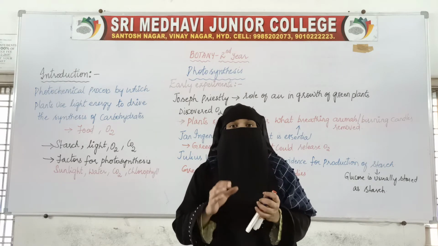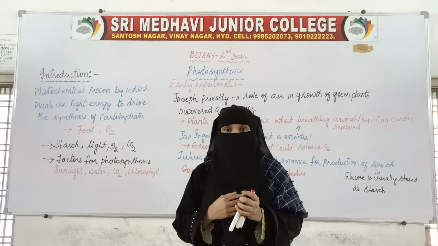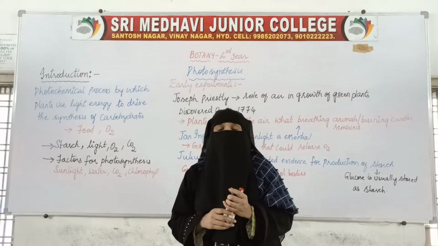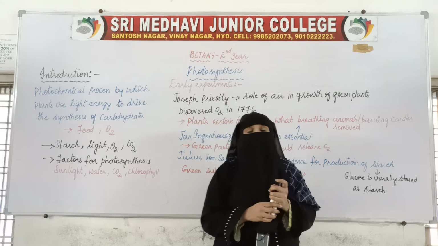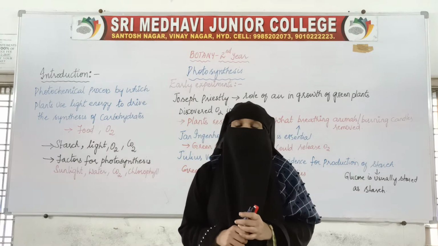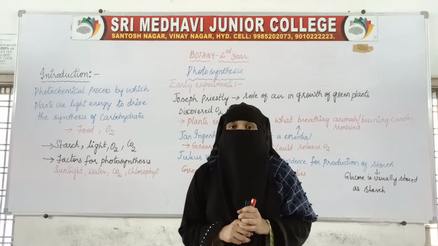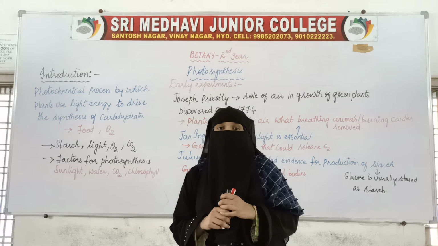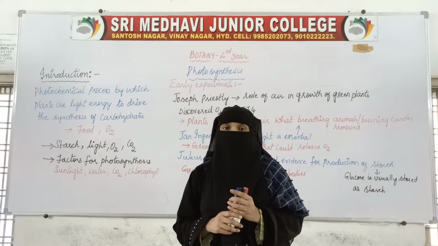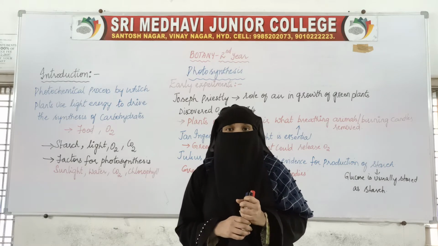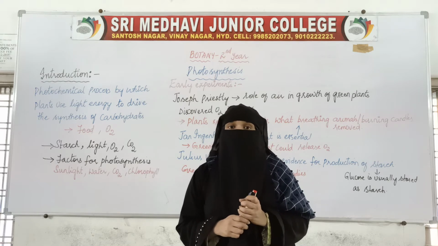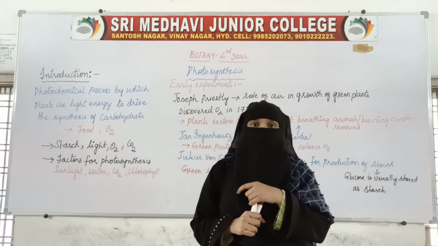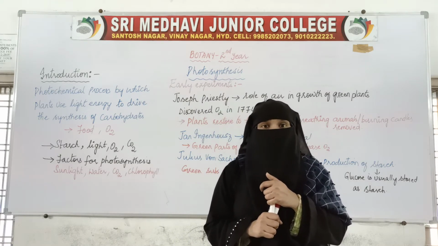So here, the first thing is how food is produced. We will get the energy by utilizing the food material. How will the food material be produced? The food material will be produced by plants. Plants will prepare food material for themselves as well as for the other living organisms.